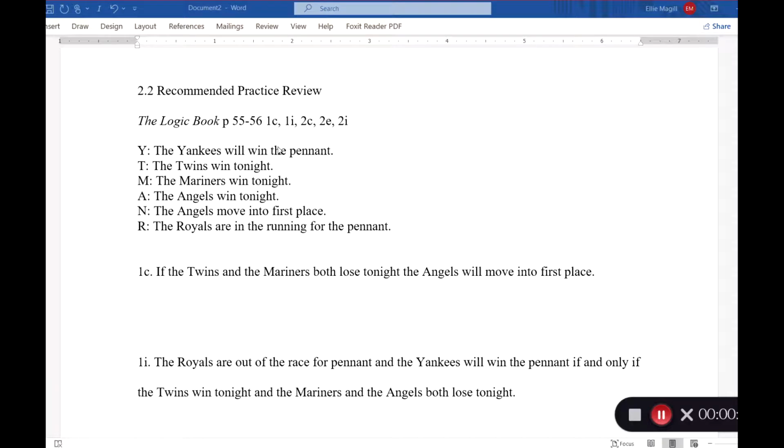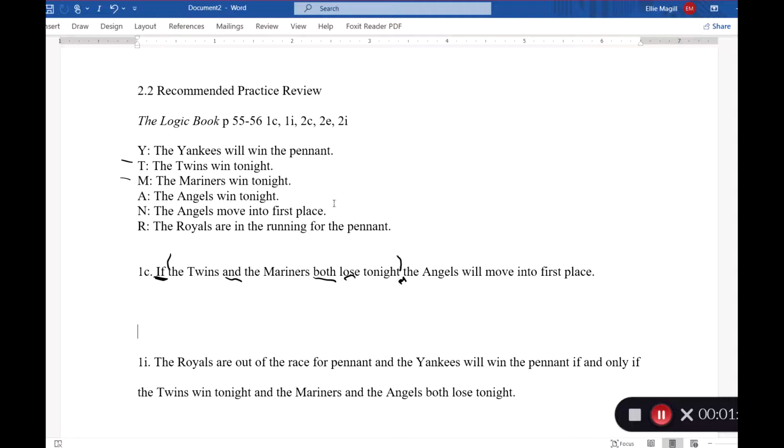Here we know we're going to have a material conditional, right? We have that if, and then we have an implicit then. So here is where the then should go, but we know we have an implicit then. We see that we're going to have some kind of conjunction, right? We have an and, a both, and then we have that they lose. So in our symbolization guide, we only have if the Twins and the Mariners win, so we also know we're going to have some negations. But we know that our main connective here is going to be that conditional, that if-then. So we know these are going to be in some kind of parentheses.